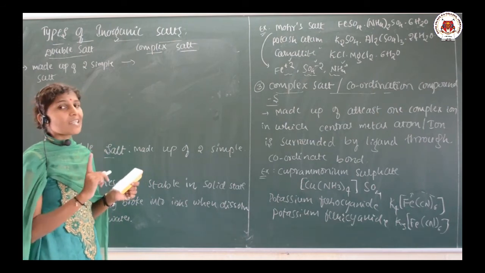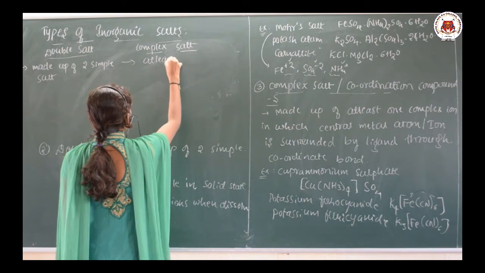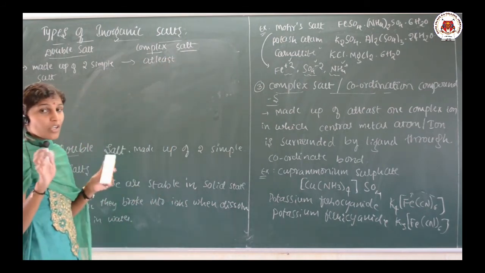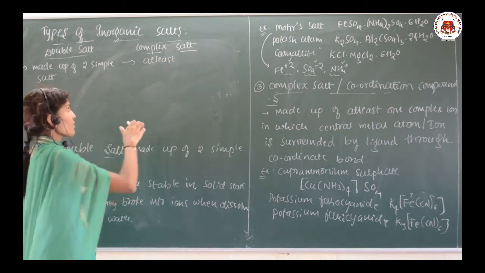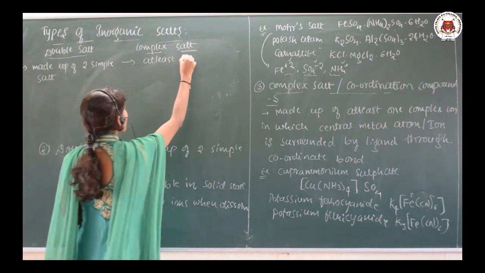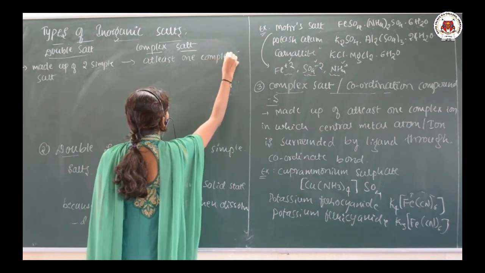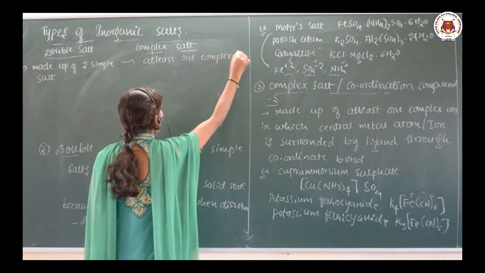There must be at least one complex ion. Shortly I am writing it, you can make it a sentence: the complex salt is made up of at least one complex ion.